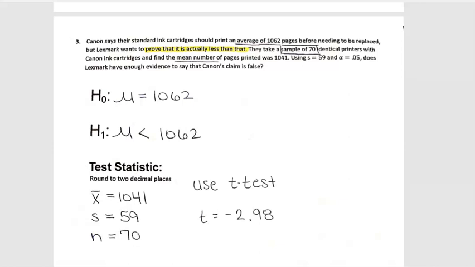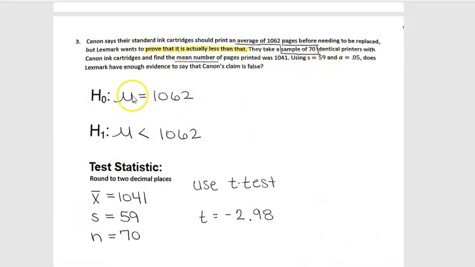There's no standard deviation given, and they usually mention percentages or proportions, right? So in this one, I kind of underlined some of the important words, right? It says an average of 1,062 pages, the mean number of pages. We do have a standard deviation here, right? So that tells me that we're doing means.